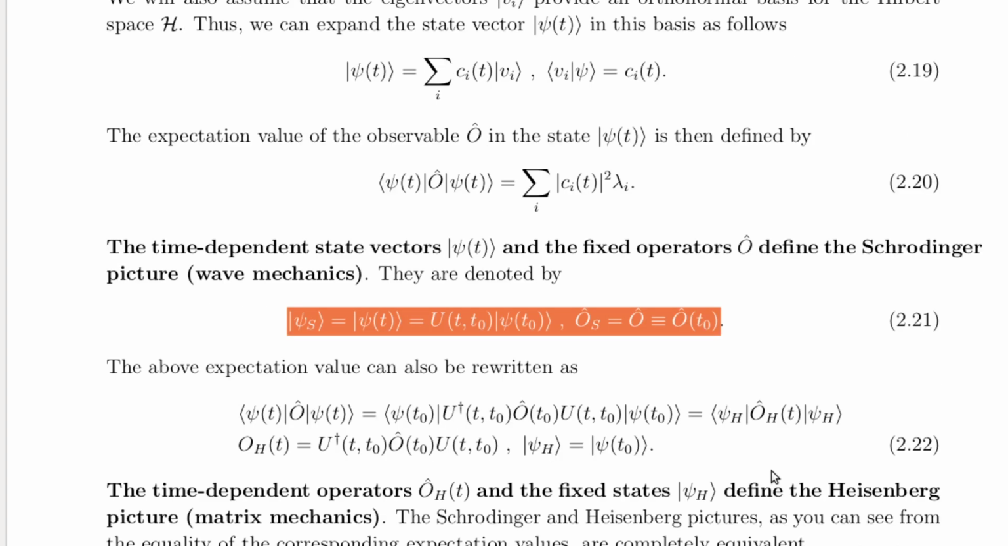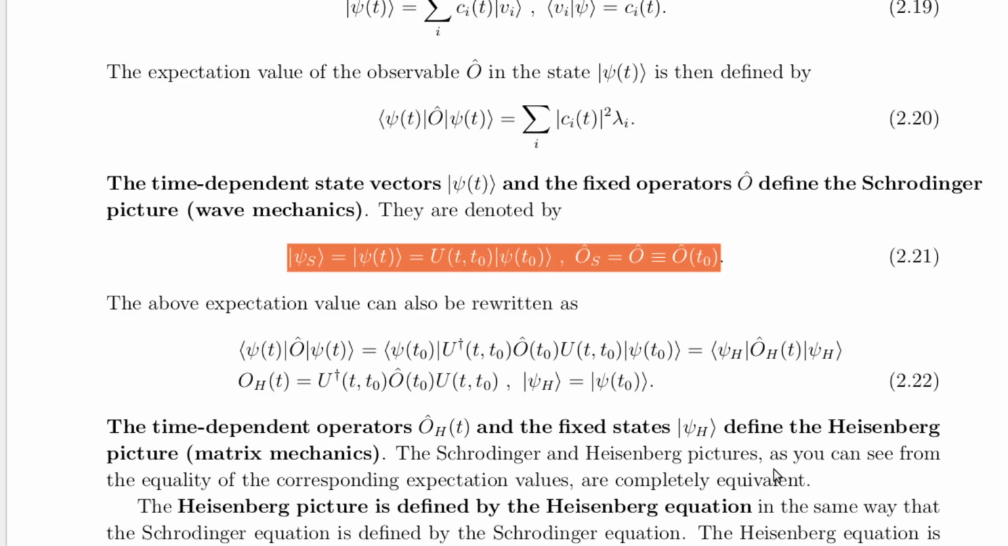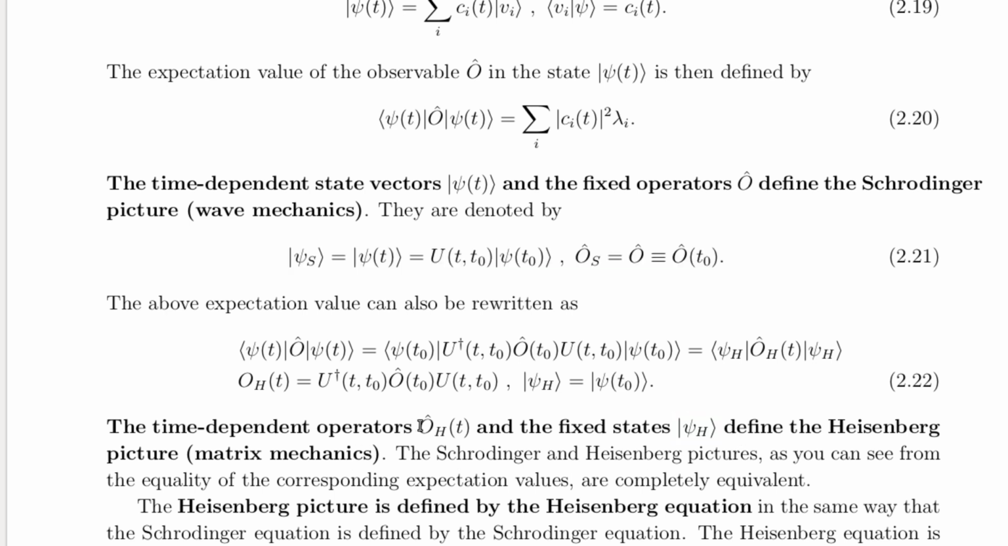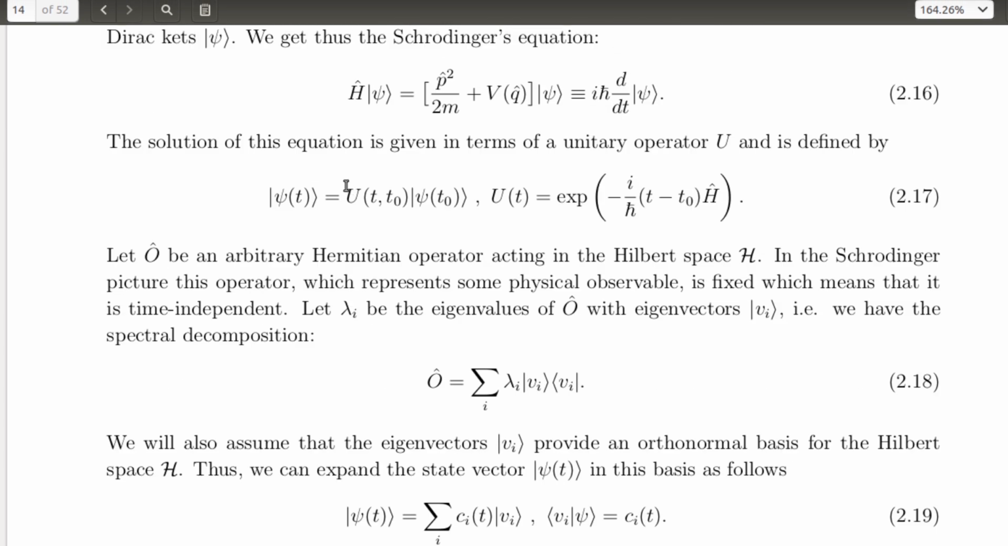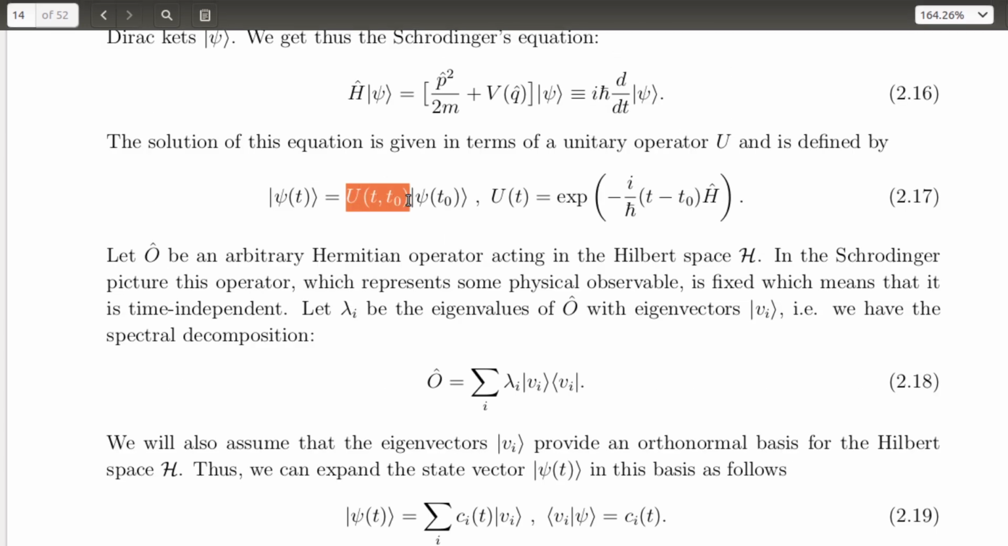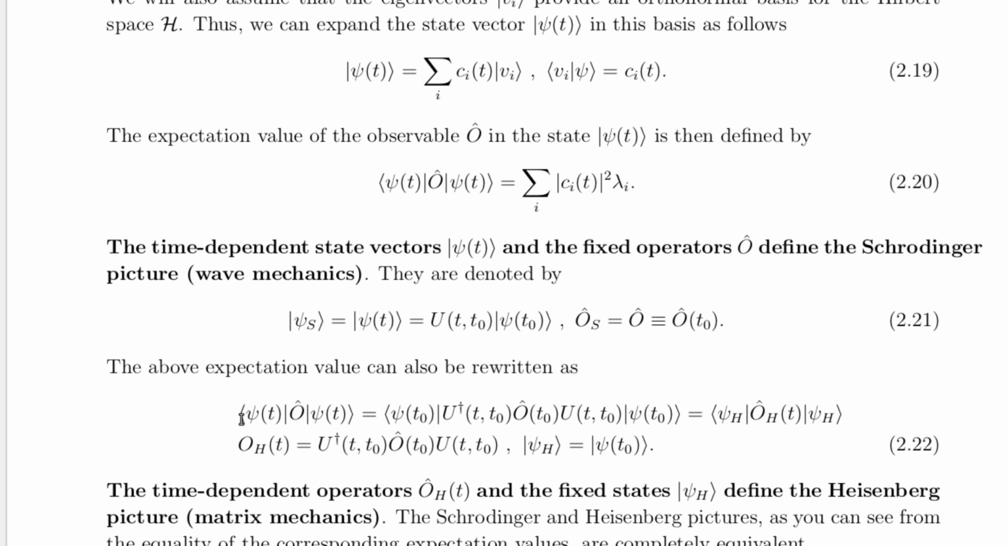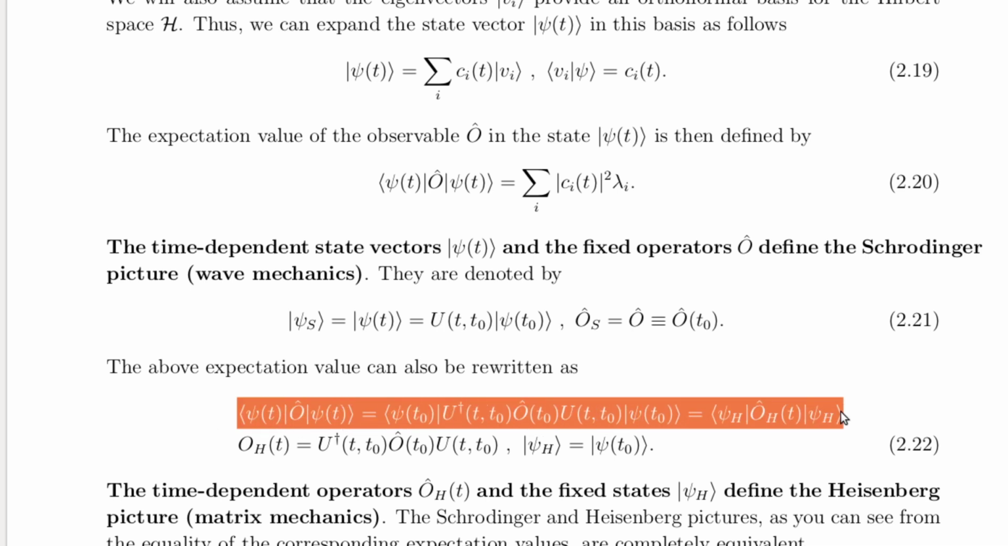Now let's transition to the Heisenberg picture. Here, the roles of states and operators are reversed compared to the Schrödinger picture. In the Heisenberg picture, the quantum state is fixed, while the observables, represented by operators, become time-dependent. This is achieved using the unitary operator mentioned earlier. More precisely, this is achieved by requiring that the expectation value of any observable to be the same in both the Schrödinger and Heisenberg pictures.